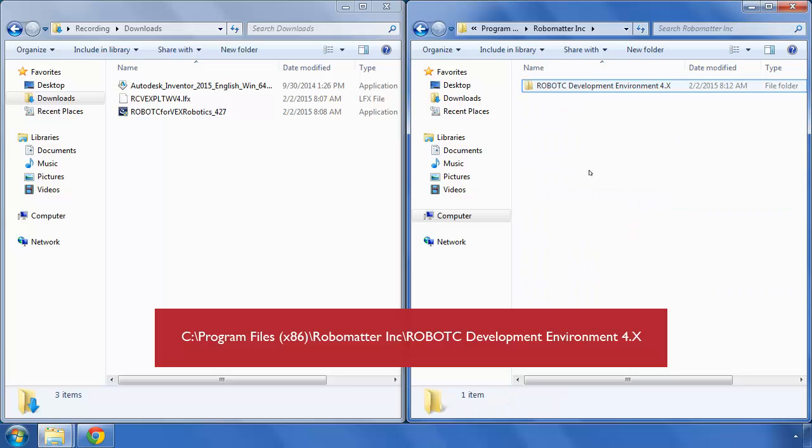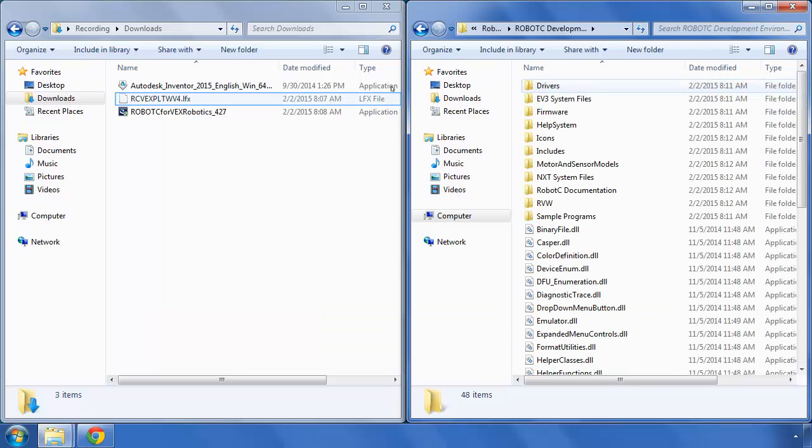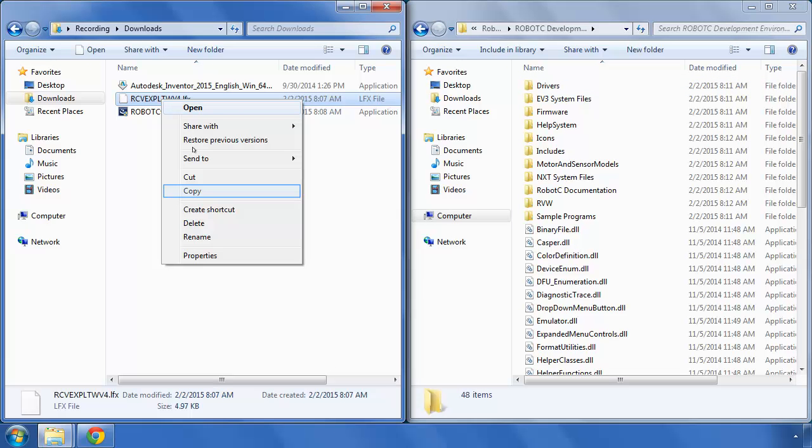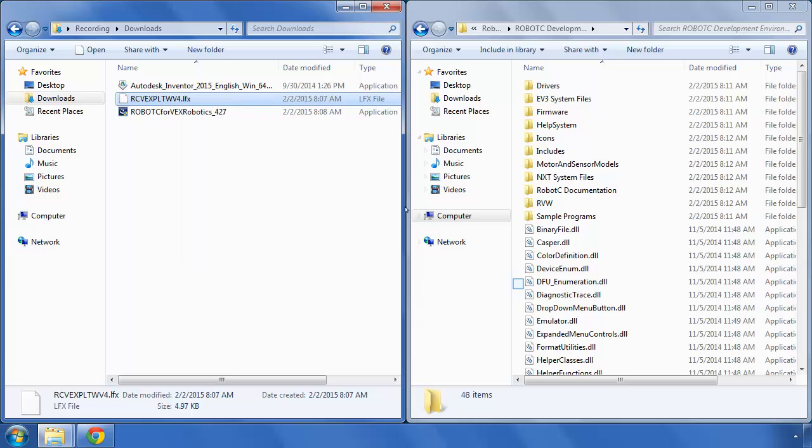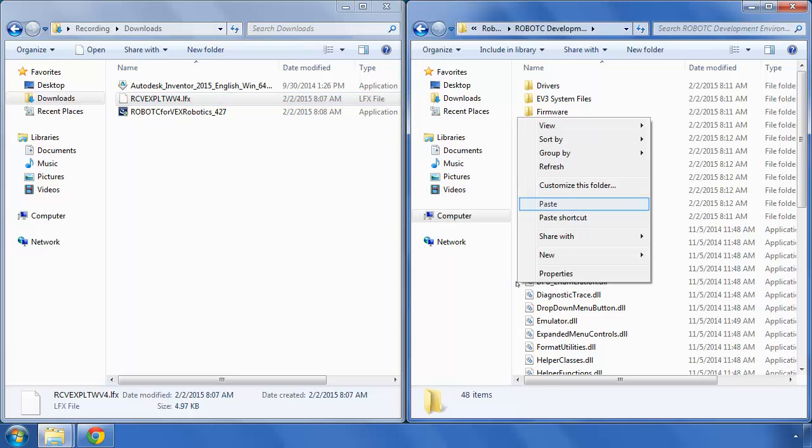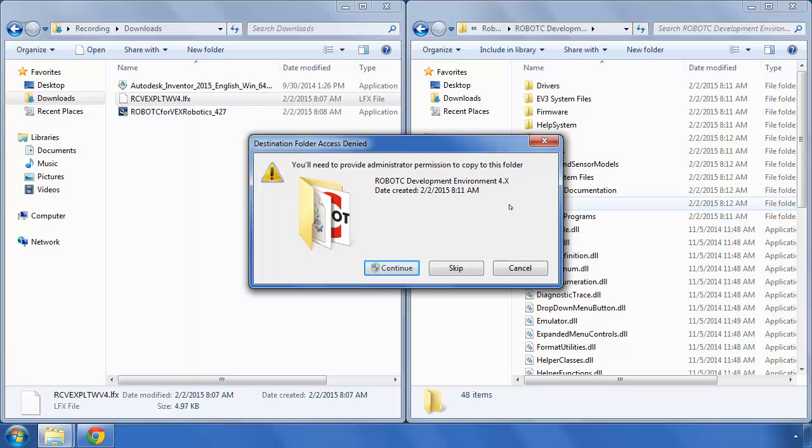C Development Environment 4X. Right-click on your building license file and select Copy. Right-click in the ROBOTC development folder and select Paste. Select Continue if prompted.